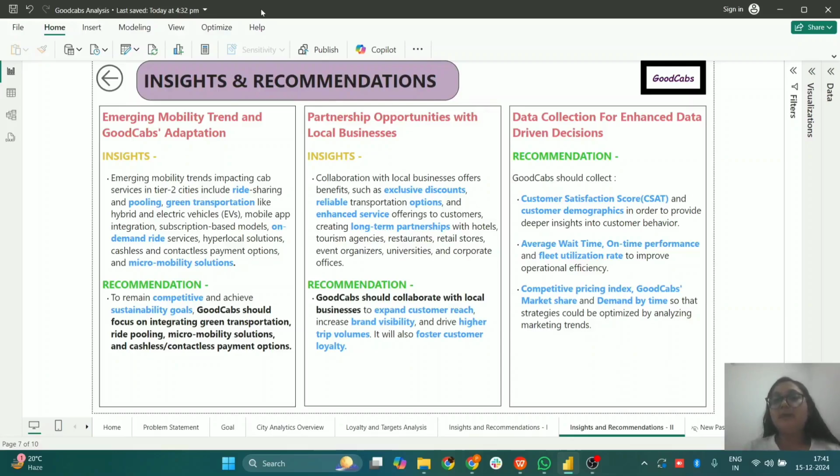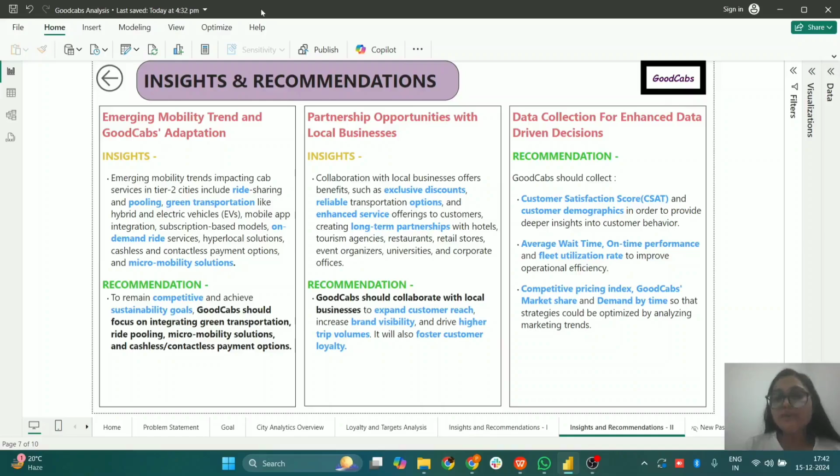Lastly, talking about data collection for enhanced data-driven decisions, it is recommended that GoodCabs should collect customer satisfaction scores and customer demographics so that we as data analysts could dive deeper into customer behavior and then improve the customer experience. Next, GoodCabs should also collect average wait time, on-time performance of cab services, and fleet utilization rate so that we could improve the operational efficiency of GoodCabs.